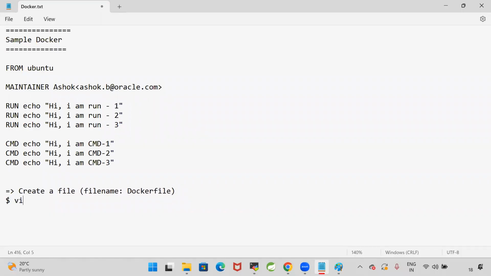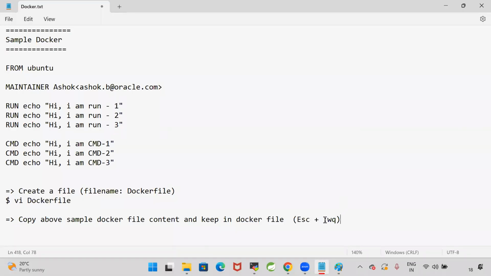So what is the command to create a file? vi Dockerfile. Copy the above sample Dockerfile content, press insert mode, and paste it in the Dockerfile. Then after pasting, press Escape, then :wq, so that it will save the file and close it.